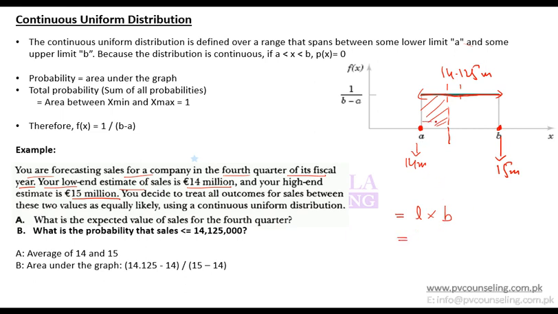So what is the breadth? Breadth is 14.125 minus 14. So this is 14.125, this is 14. So breadth is 14.125 minus 14, which is 0.125, but you do not have the length.